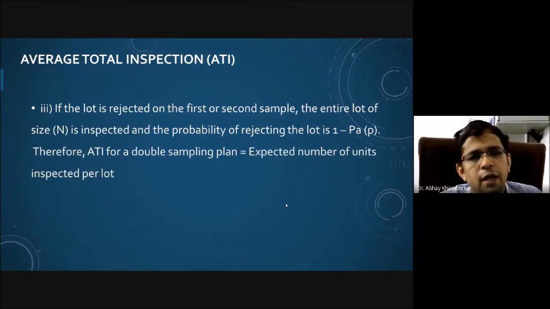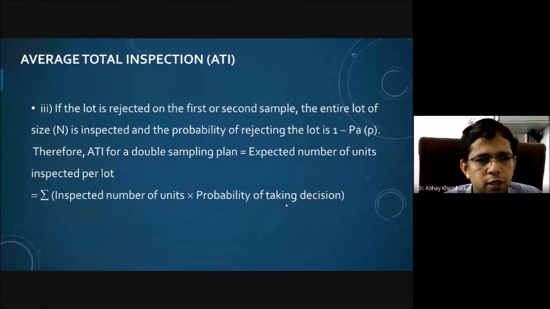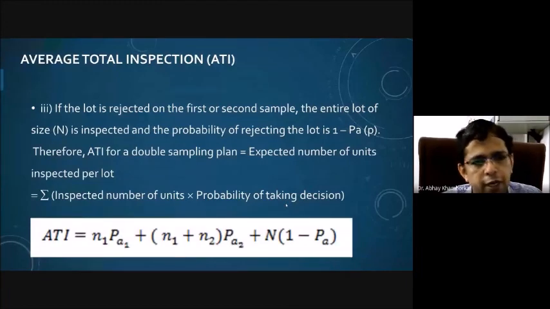Therefore, ATI, that is average total inspection for the double sampling plan, is the expected number of units inspected per lot, that is the summation of inspected number of units into the probability of taking a decision. So ATI will be equal to N1 into PA1 plus N1 plus N2 into PA2 plus N into 1 minus PA.